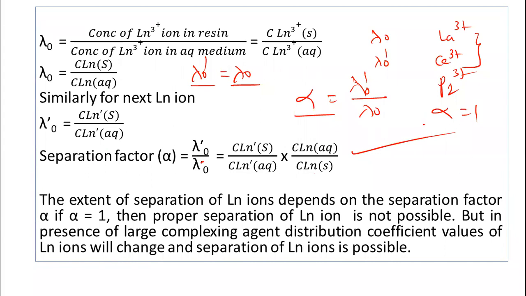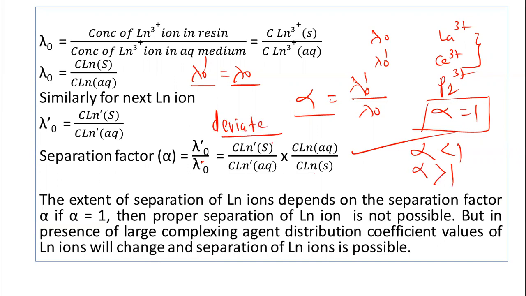I already told you the separation factor alpha plays a very important role. So in the separation of the lanthanum, the separation factor alpha should not be equal to 1. It should be either less than 1 or greater than 1. It should deviate from unity. It is not going to be equal to unity. So try to understand this.